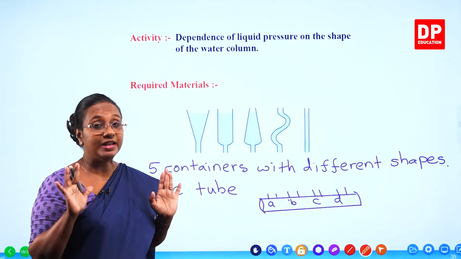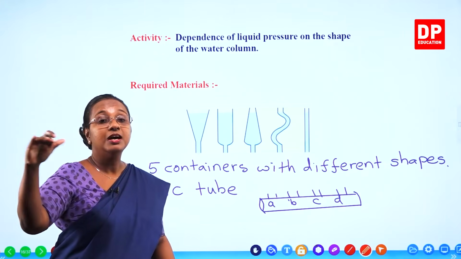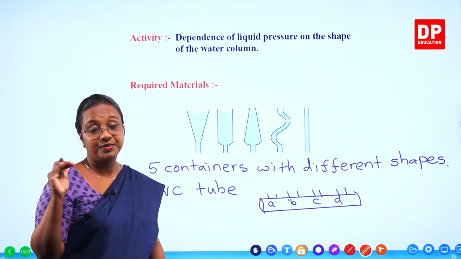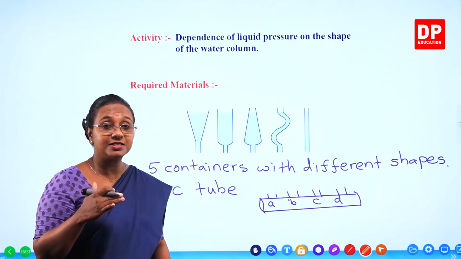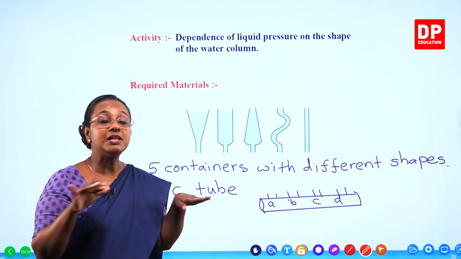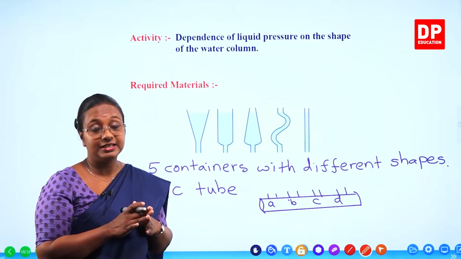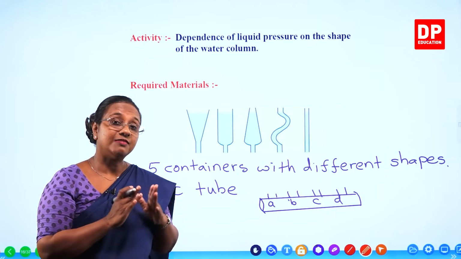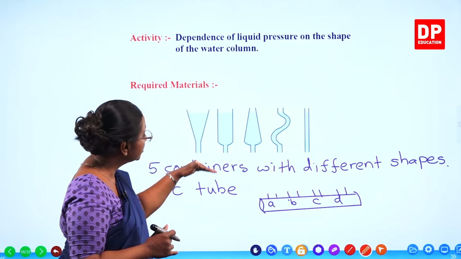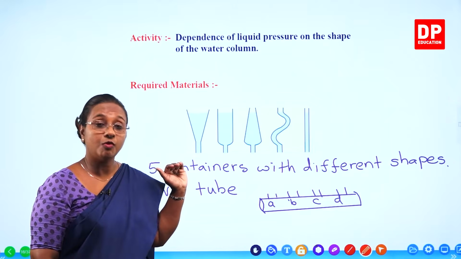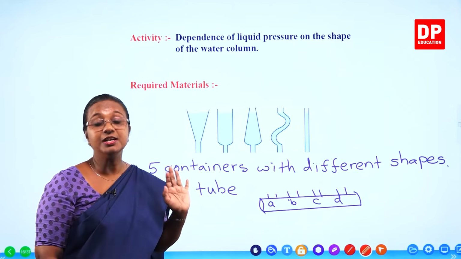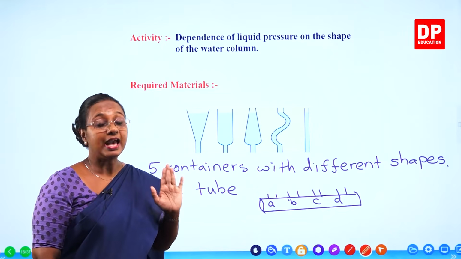And also you will observe the height of the water column. It will also increase gradually but simultaneously in all the containers. So after that, what we will do is measure the height of the water column in all the different tubes. That is the activity.